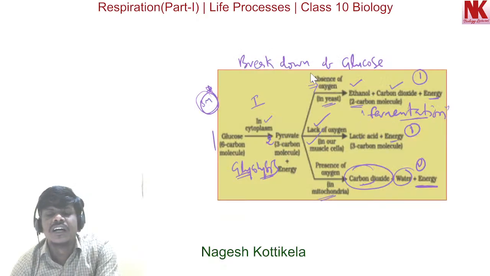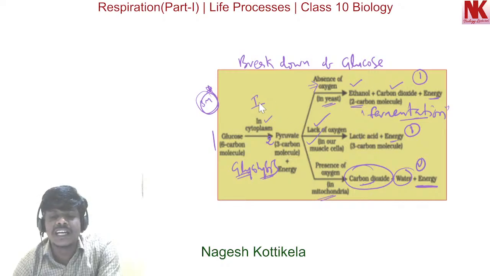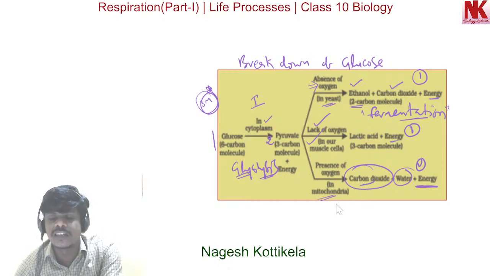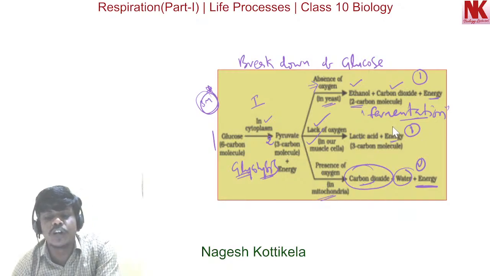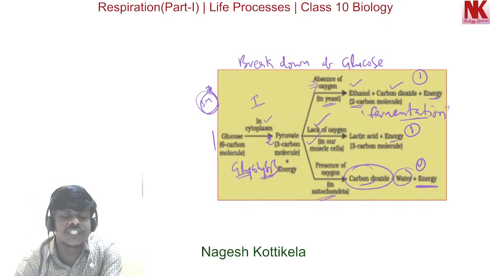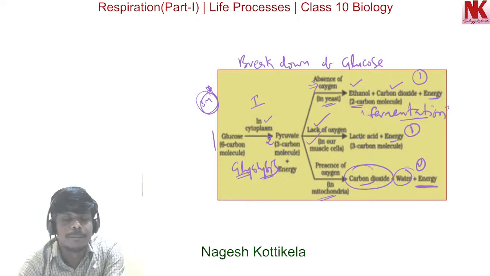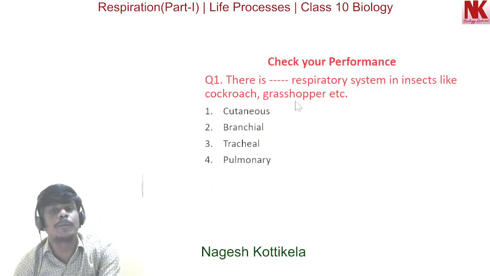Now the breakdown of glucose occurs by three pathways. One is fermentation in yeast, second is aerobic respiration in eukaryotic cells that occurs in mitochondria, and the third is lactic acid formation in our muscle cells in the lack of oxygen. Now based on the discussion that we had till now, let's discuss some multiple choice questions from this topic.